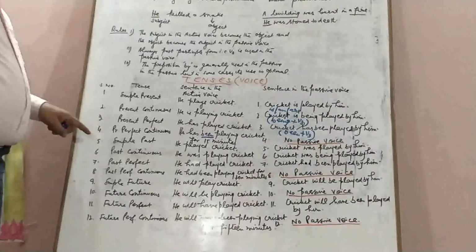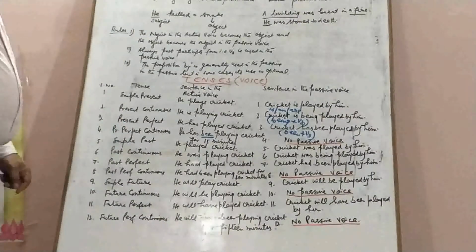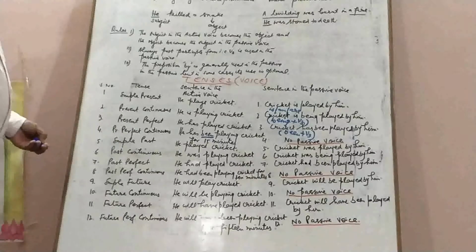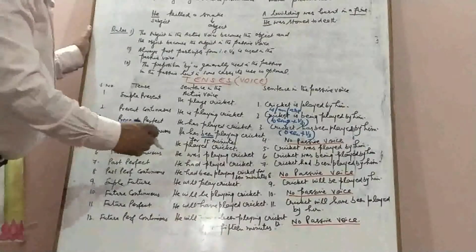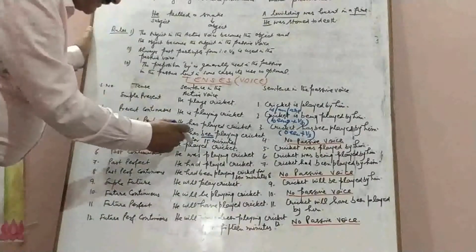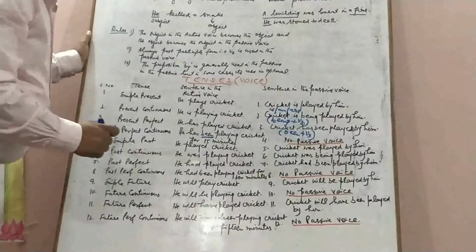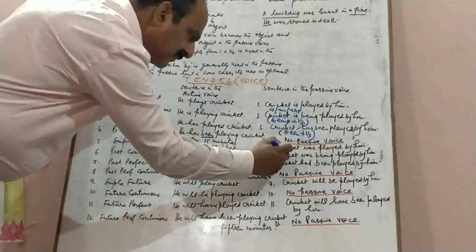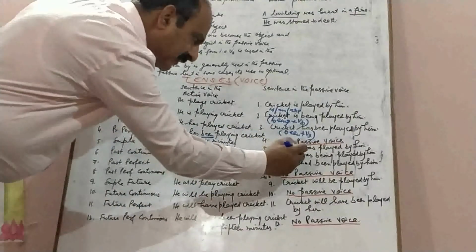Then we come to past tense, simple past. First, simple past. He played cricket. He is subject, cricket is object, and played is the second form of verb, and this sentence is in the past simple. So we use was, were plus V3.